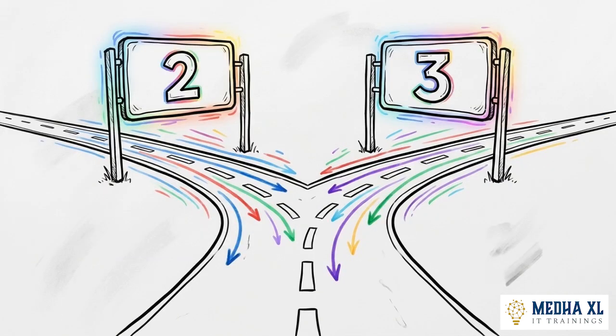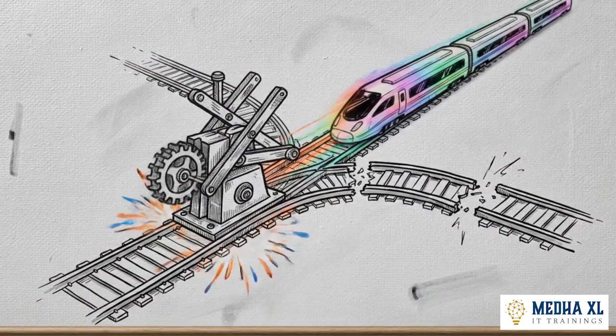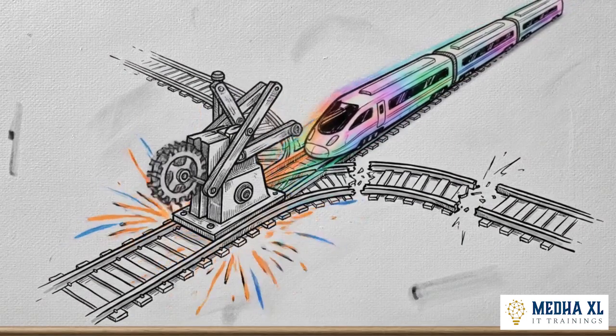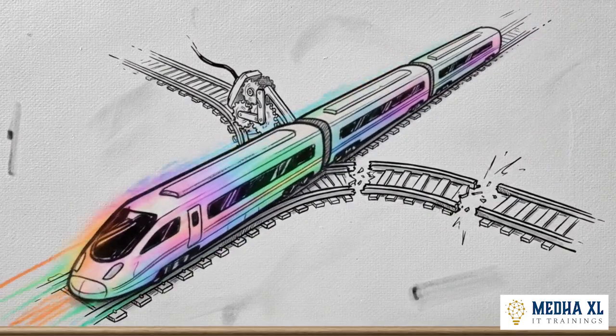We see this mechanics precisely in the formula to find even or odd numbers. By dividing an integer by 2 and checking if the remainder is 0, the logic perfectly splits. Even numbers travel down the if path, and all remaining values travel down the else path. The if-else construct operates as a complete binary state machine. It guarantees that between two potential outcomes, one and only one path is chosen.